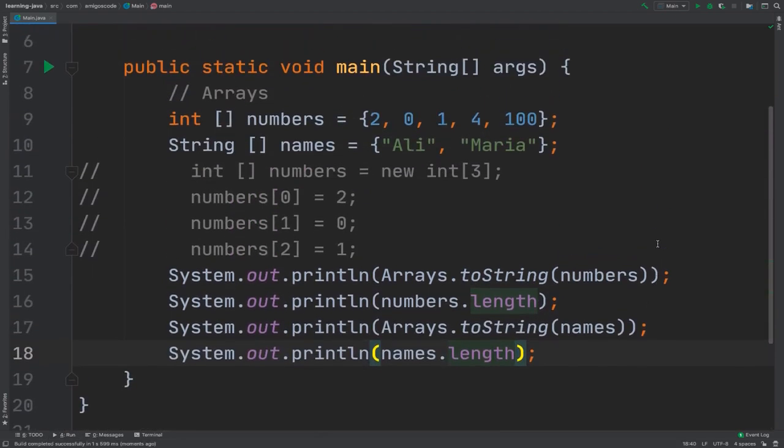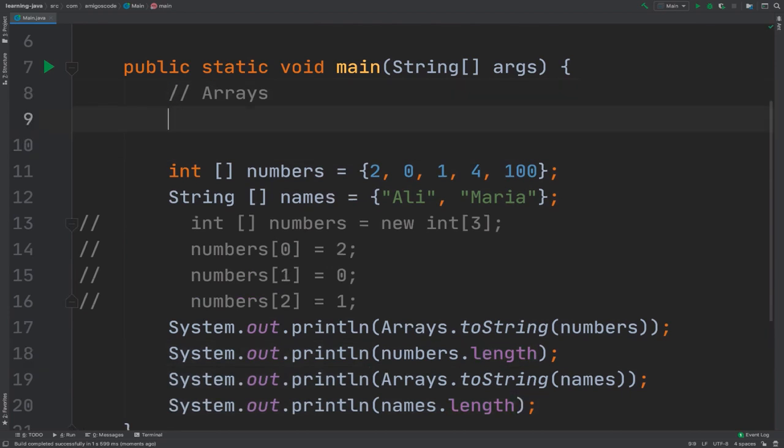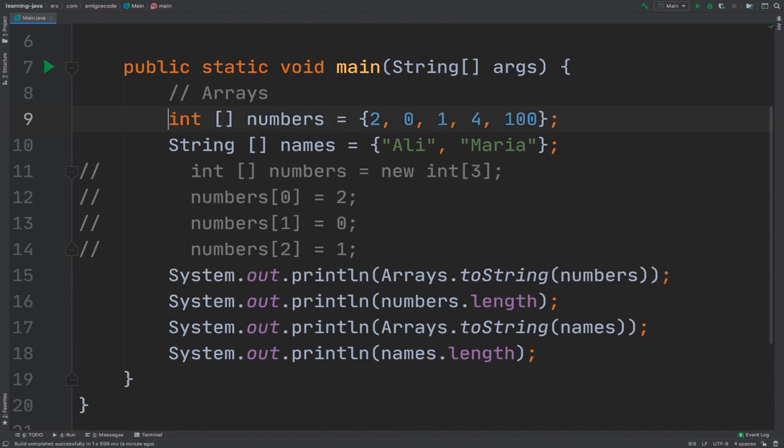This is how you create and use arrays. If you have any questions on arrays, please do let me know, but they are very useful when you want to store more than one value at a given time. So remember, with a simple variable, so if I was to have this int and then let me simply say n for number, here I can only store one value. I cannot store more than one. So this is when arrays come to the rescue, when you want to store multiple values. If you have any questions, please do let me know. Otherwise, let's move on.